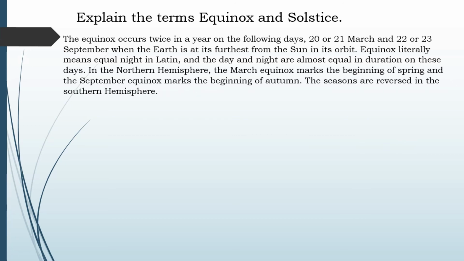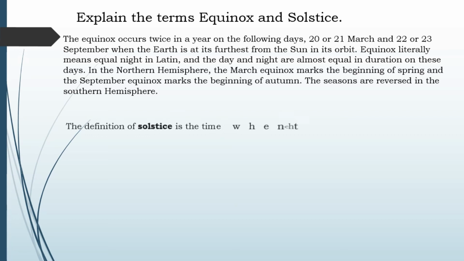Equinox literally means equal night in Latin, and the day and night are almost equal in duration on these days. In the northern hemisphere, the March equinox marks the beginning of spring, and the September equinox marks the beginning of autumn. The seasons are reversed in the southern hemisphere.